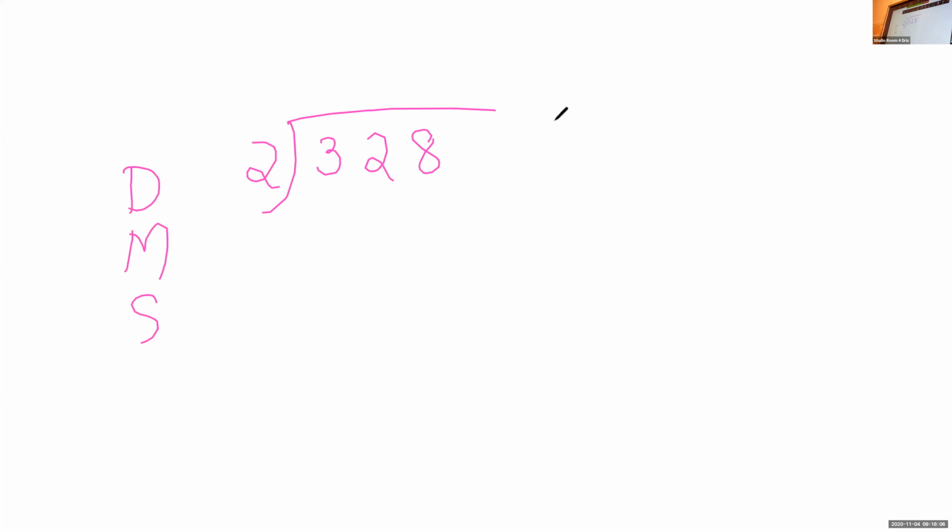So children, all of you please pay attention. We are going to do 328. This is the dividend. Outside, I'm going to write the smaller number, which is the divisor. And we have divide, multiply, subtract, bring down. These are the steps we are going to do.